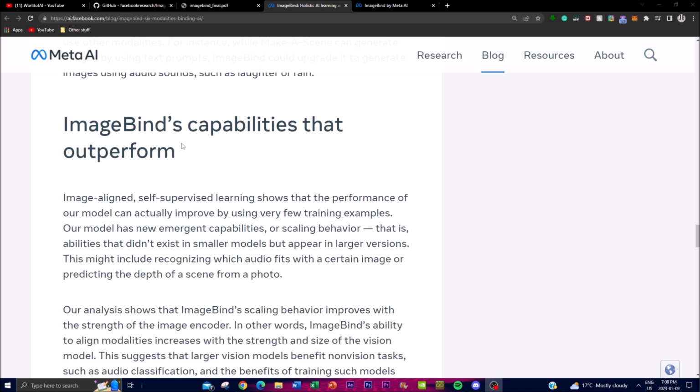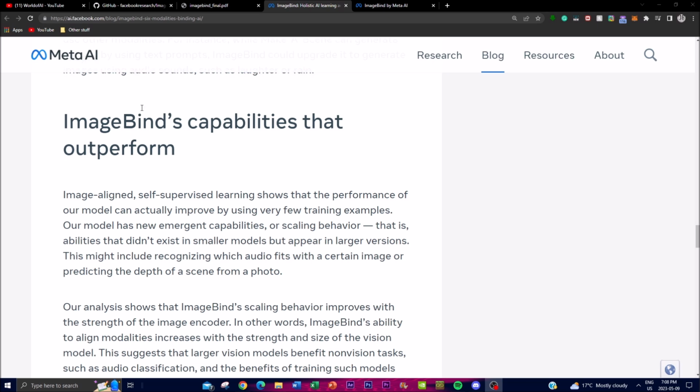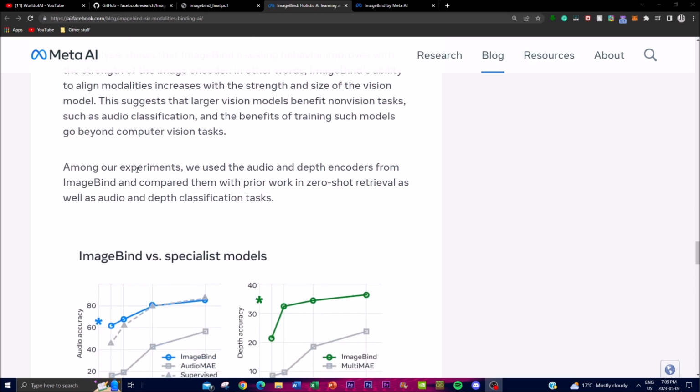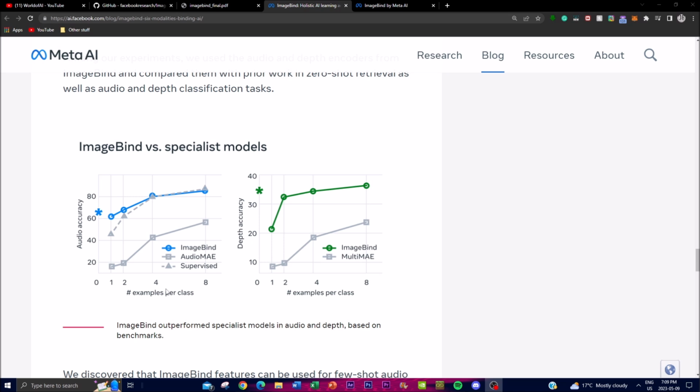Now, in terms of ImageBind's capabilities that make it outperform, we're able to see that the performance of ImageBind was evaluated on few-shot audio and depth classification tasks, and the results showed that it outperformed prior methods that were specifically designed for these modalities. For example, we see that ImageBind significantly surpassed Meta's self-supervised audio model, which was trained on AudioSet, and the supervised audio models that were actually fine-tuned for audio classification. Now, ImageBind achieved gains of approximately 40% in top-1 accuracy on 4-shot classification.